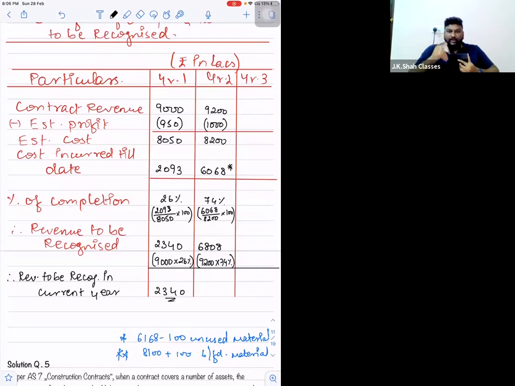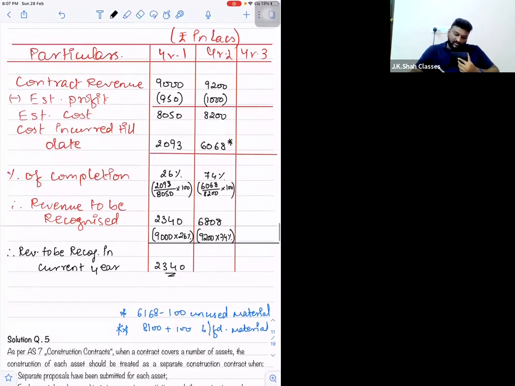Right? But how much in the current year? Entire 6808 or 6808 minus already recognized 2340? So in the current year, 6808 minus already recognized 2340. So only 4468 revenue will be recorded in this year. Right?